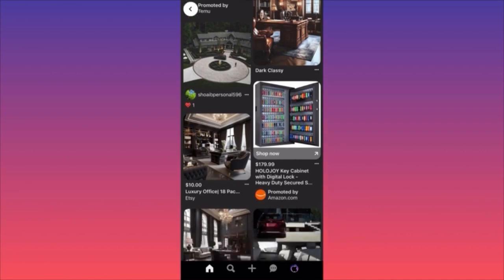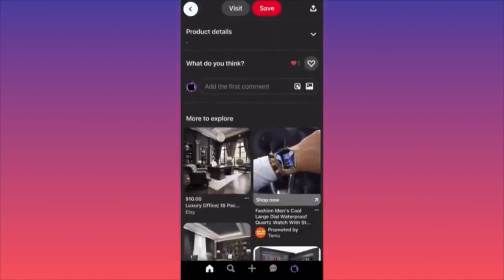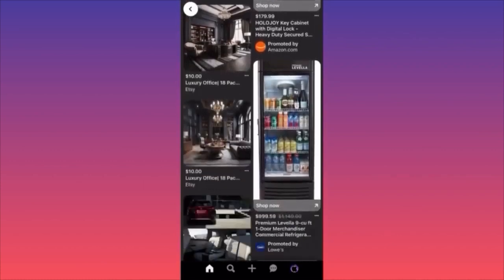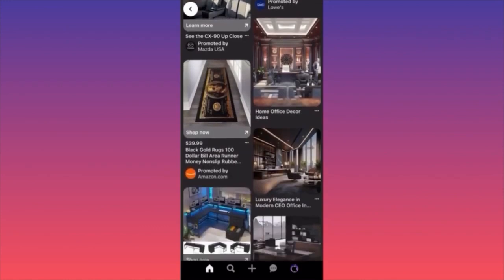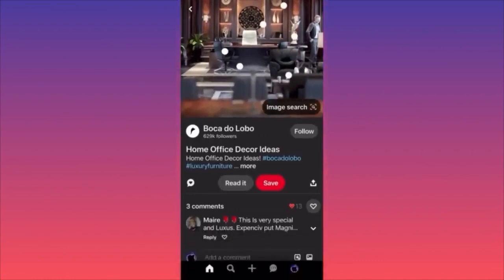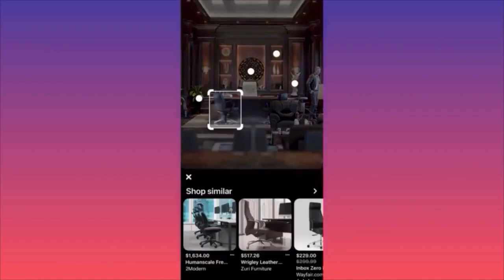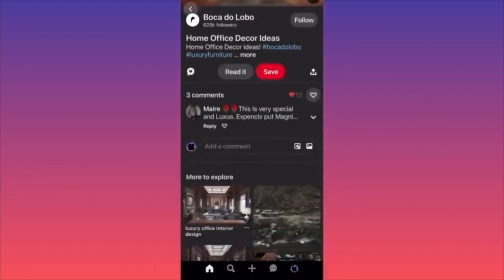Just look at this. If you click on this offer over here, you see what they're offering. You want to scroll down and you want to see that there are other sellers who are selling similar items. You could simply get inspired by what they're selling. And it's not only people selling the physical items. Just look at this page. This is home office ideas, right? And if you click on the items that are promoted, you could simply see what is stocked, and you could see what is actually recommended by simply identifying this part of the puzzle.